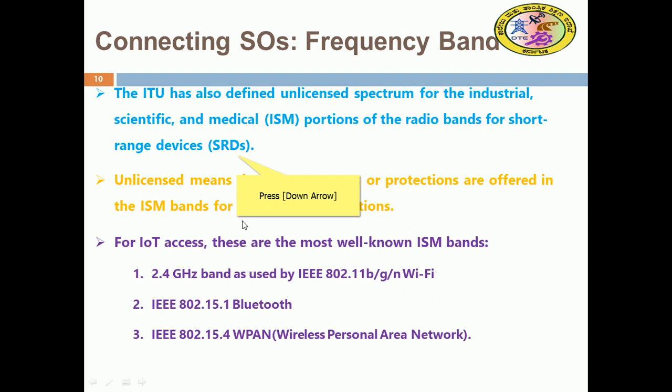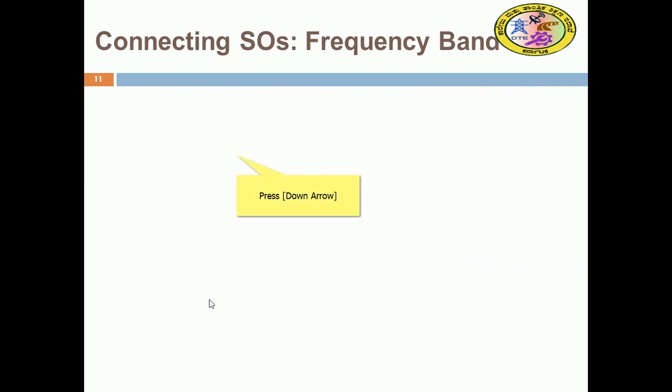The 2.4 gigahertz band uses IEEE 802.11b/g/n, that is Wi-Fi. Then IEEE 802.15.1, that is Bluetooth, and 802.15.4, the wireless personal area network. These are the popular ISM bands for IoT.